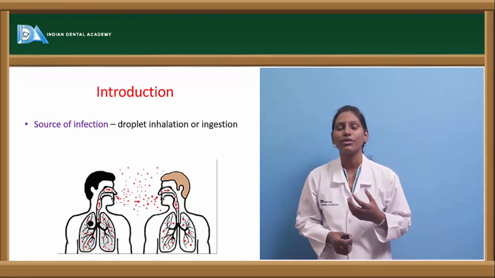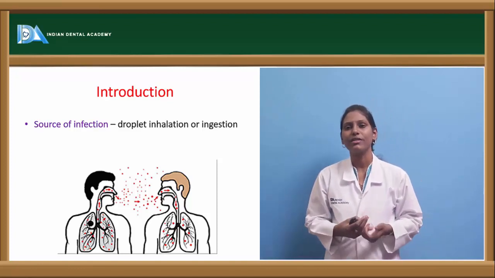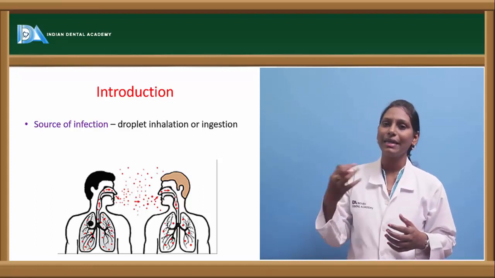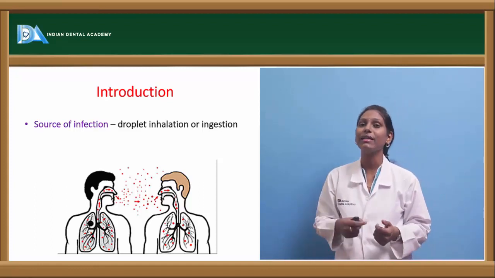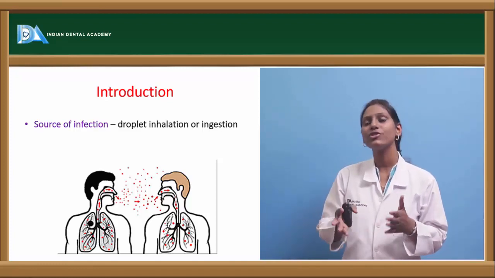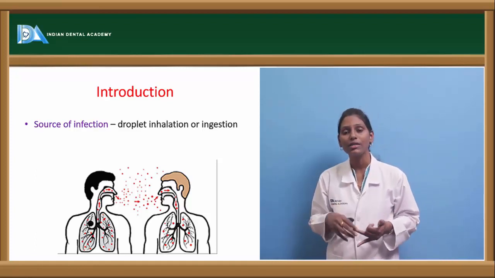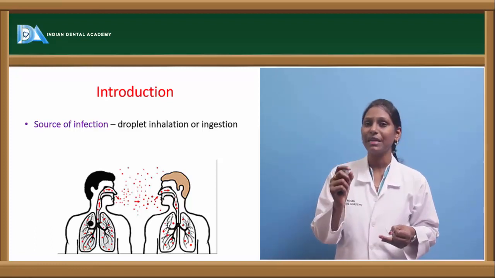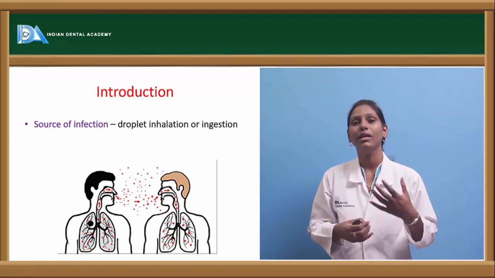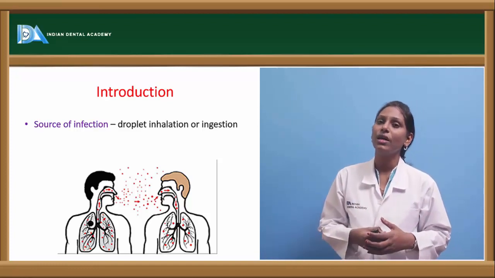Normally, tuberculosis is usually spread through droplet infection or through ingestion. Droplet infection is through inhalation of the products of any infected tuberculous person. When we inhale those tuberculous bacilli, the patient usually gets tuberculosis. In this droplet inhalation, it can either spread directly to the lungs, or sometimes it can affect the tonsillar crypt area, and from there it can get inhaled into the lungs, and this can also lead to tuberculosis.